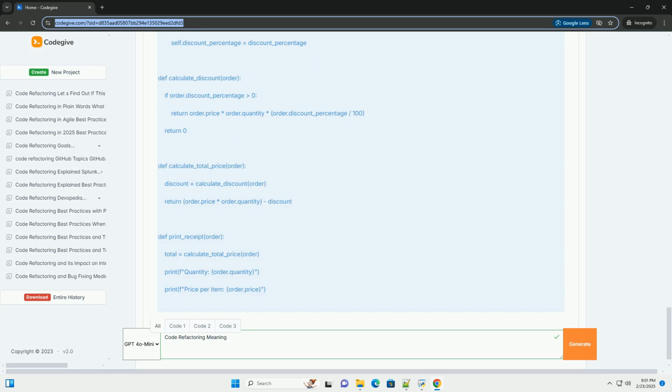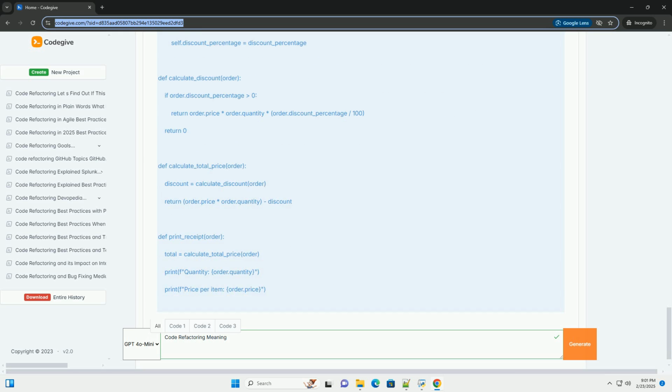Pull up / push down method / field: move methods or fields between classes in an inheritance hierarchy. Extract class / interface: break down large classes into smaller, more focused ones. Replace temp with query: replace temporary variables with method calls. Consolidate conditional expression: simplify nested if-else statements.